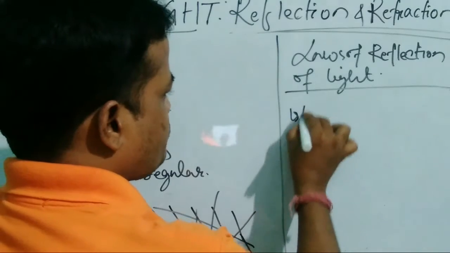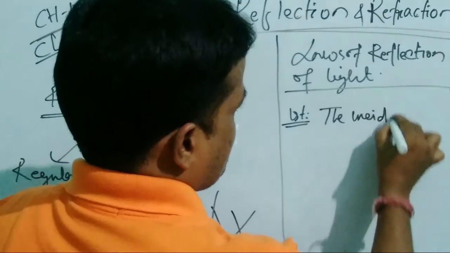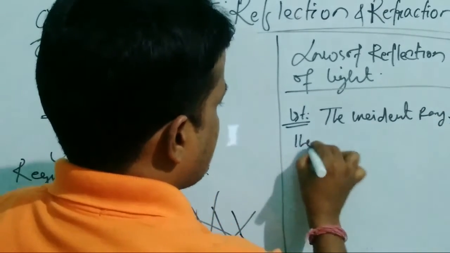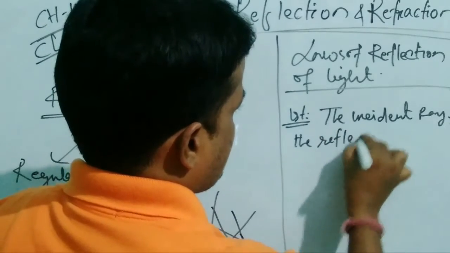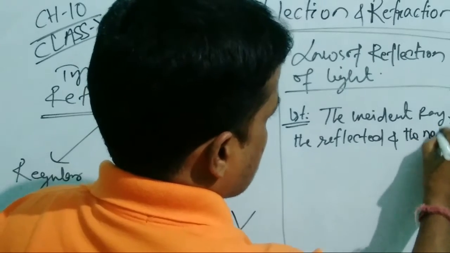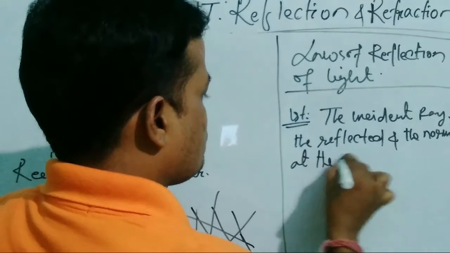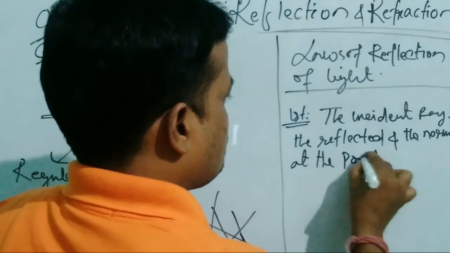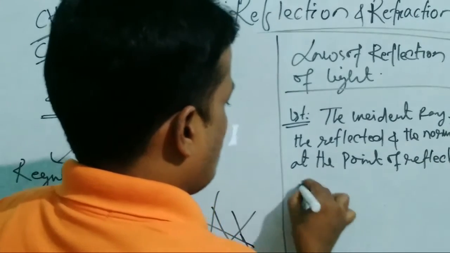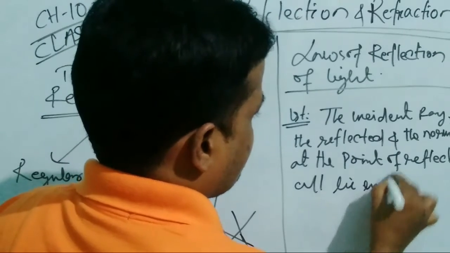First law: the incident ray, the reflected ray, and the normal at the point of reflection all lie in the same plane.